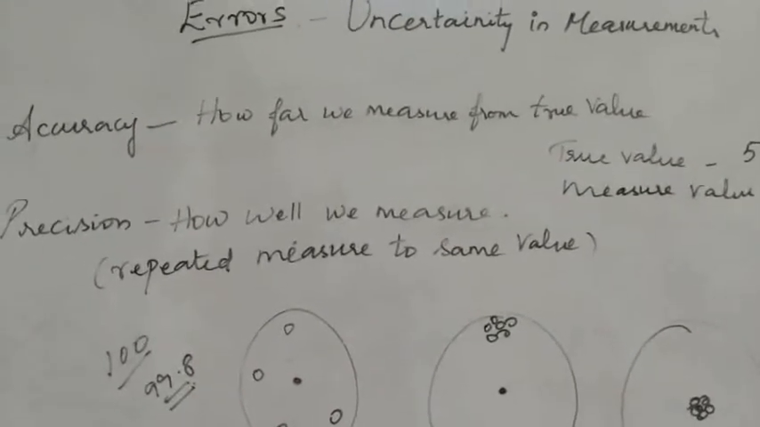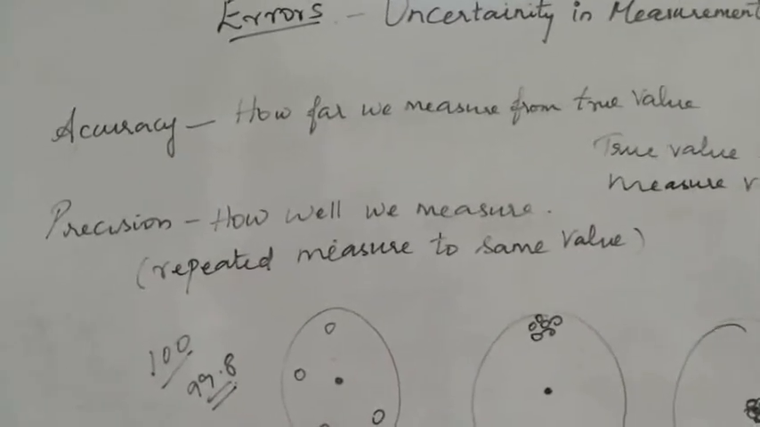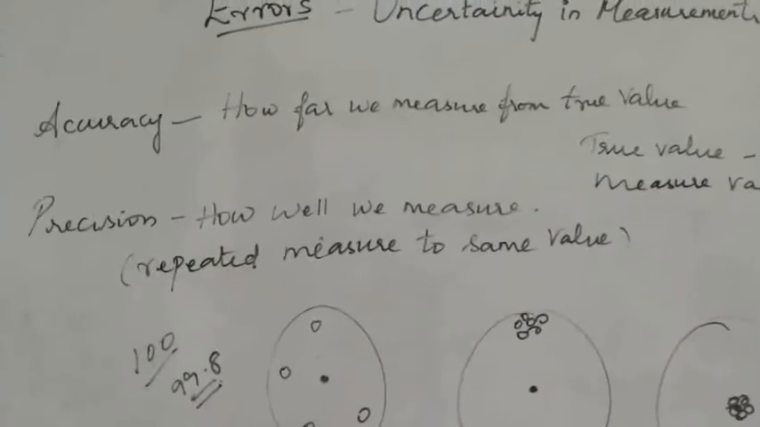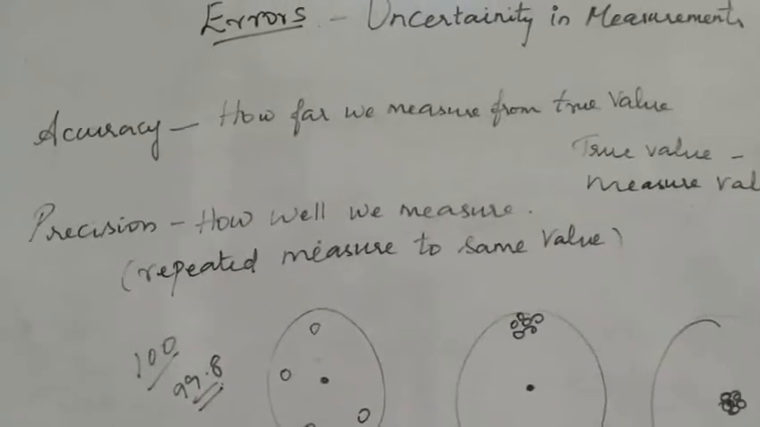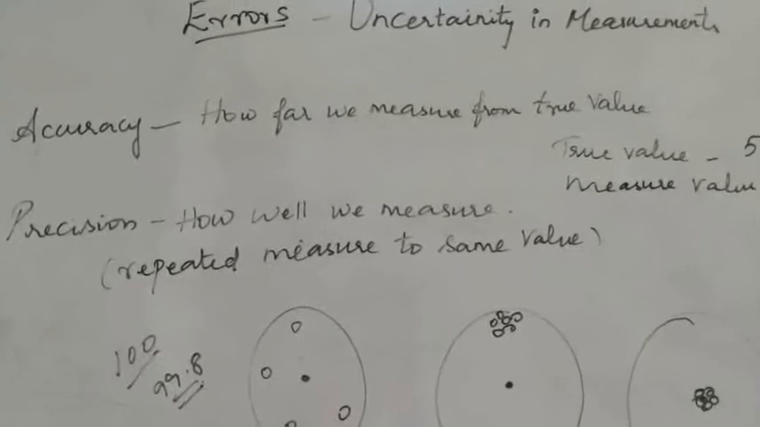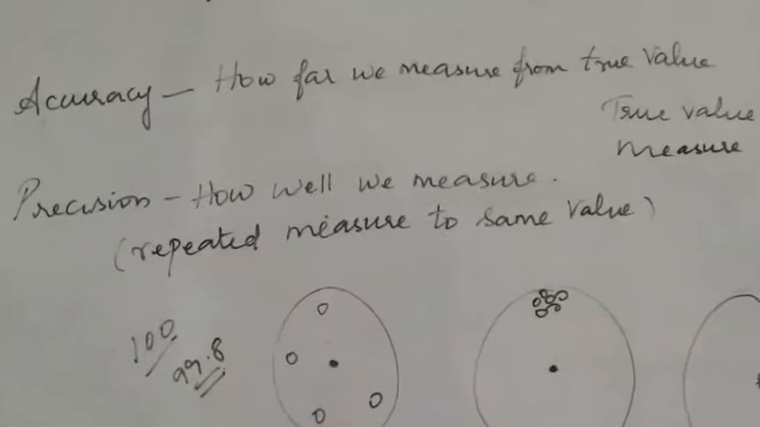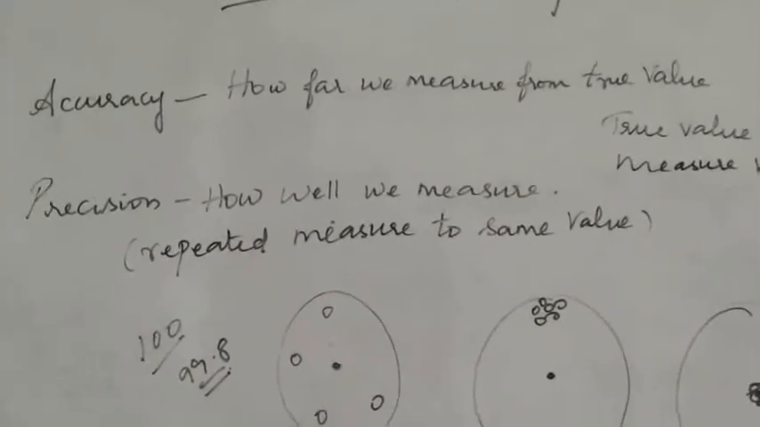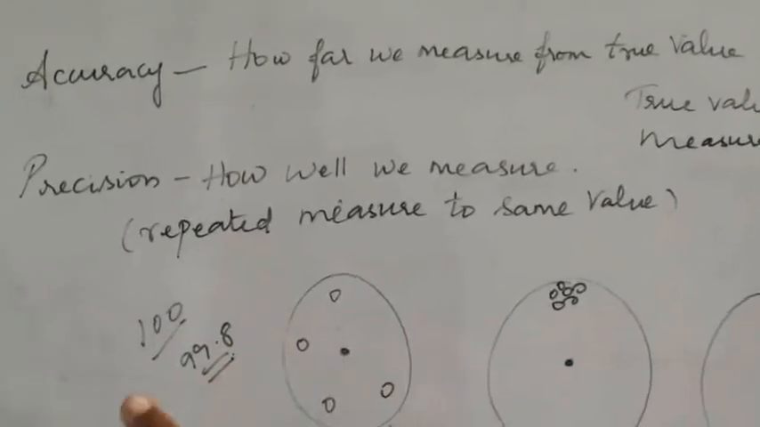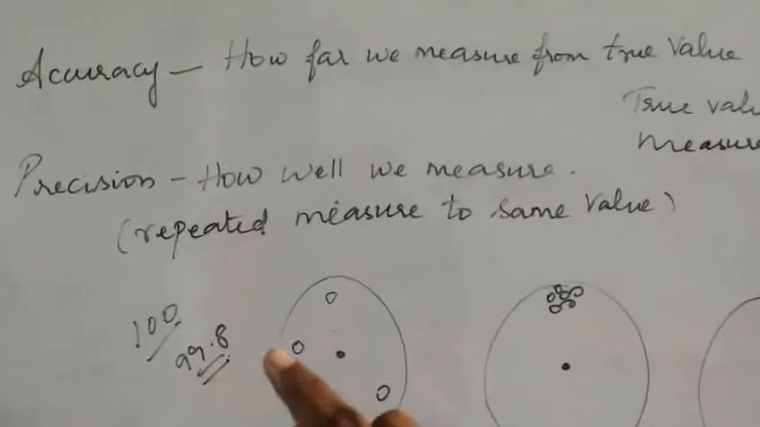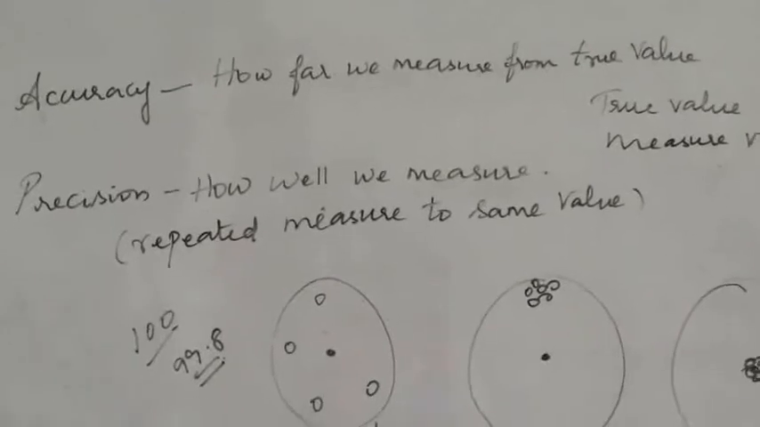You can understand the errors and the change in the values by two terms, that is accuracy and precision. Accuracy, you would have come across this word called accurate. This is the accurate value. Accuracy is how far we measure from the true value. This 100 is the true value, the certain value, the exact measurement value needed, and you have some deviation in the measurement you took, that is 99.8. How close this is to the exact value is what is called the accuracy.